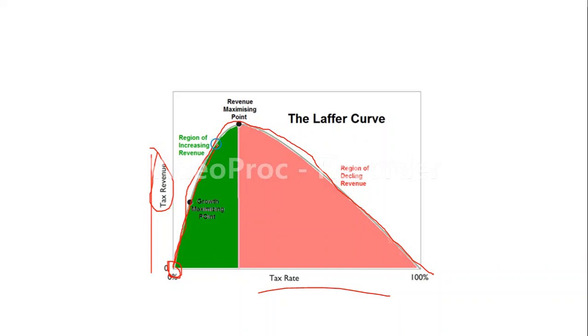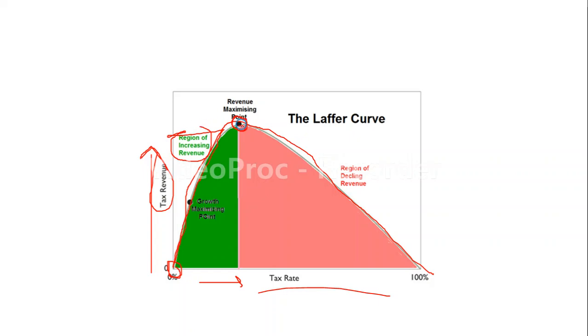So this region is known as the region of increasing revenue, because with an increase in tax rate, tax revenue also increases here, and this is the maximum point, the revenue maximizing point.